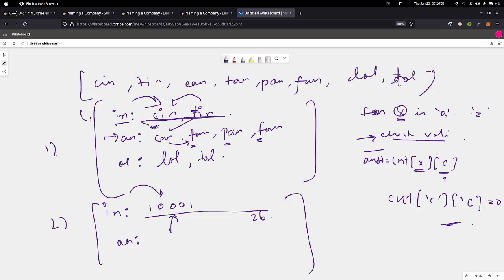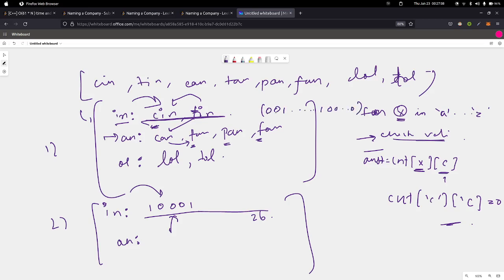In this case, let's say the bitmask would be, so it will be in reverse order, but I'm just writing it from left to right only. In this case it will be 0 0 1 1 0 0 something, right?